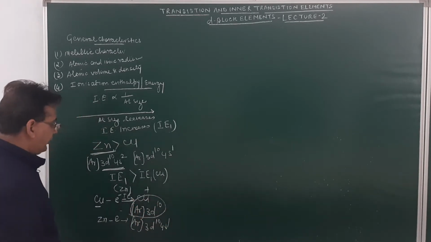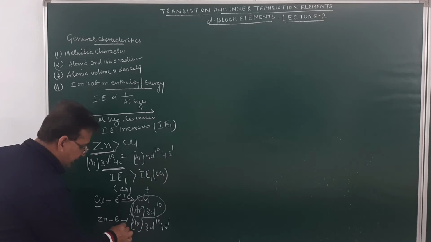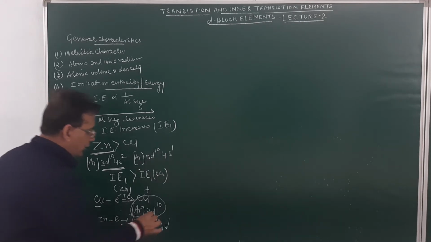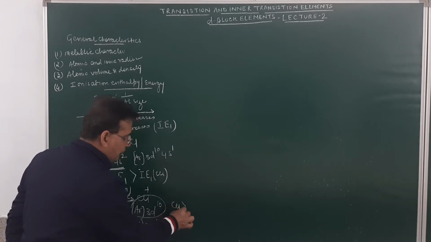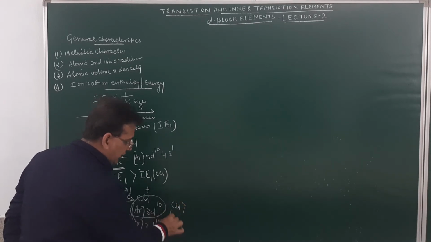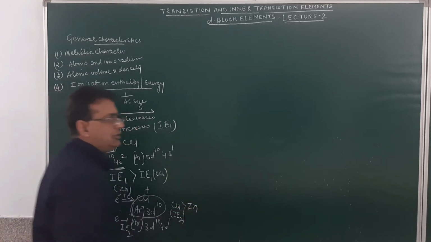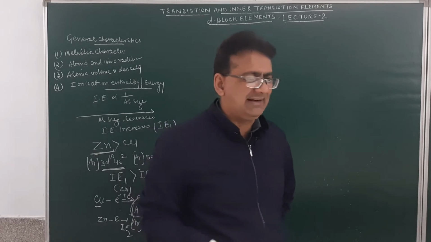So the first ionization energy is as discussed, and if we consider the second ionization energy, the second ionization energy of copper will be more than that of zinc. Is it clear?